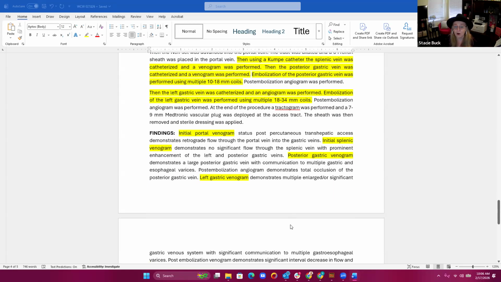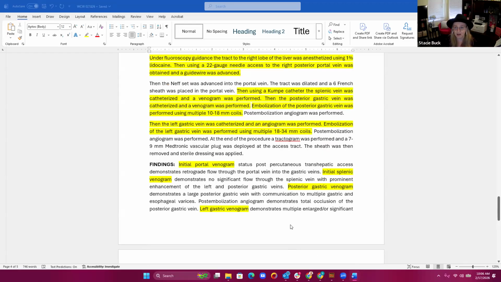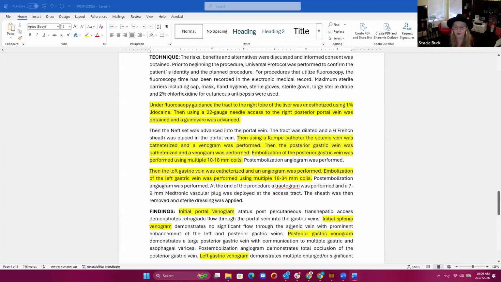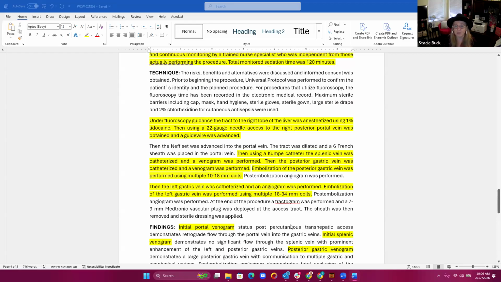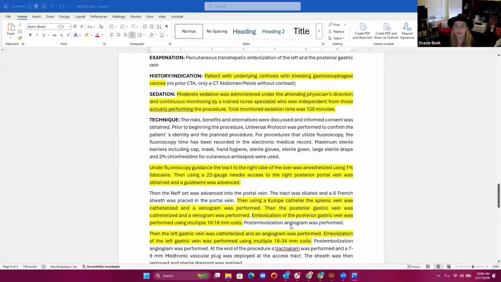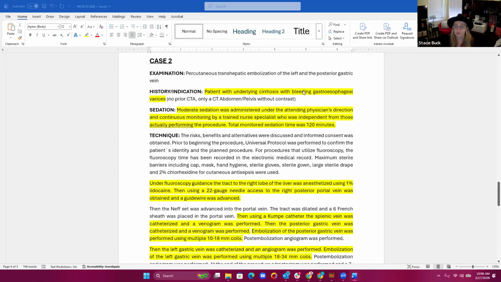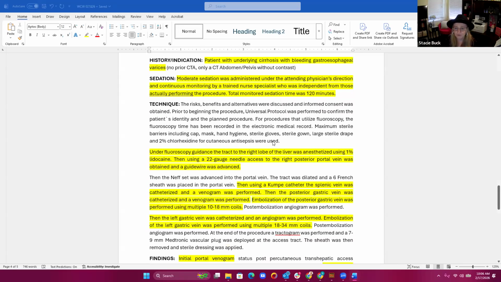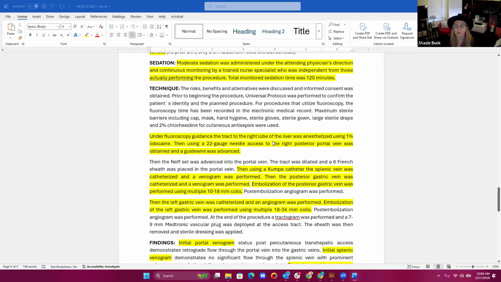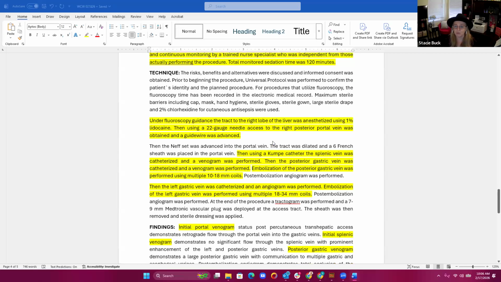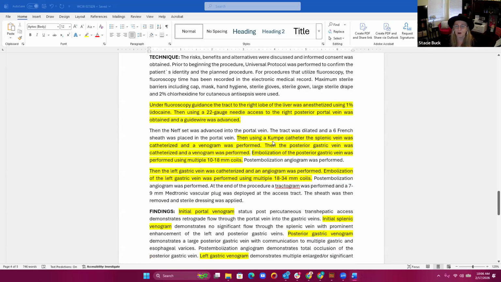So we know that we're going to code for all of that imaging that occurred. So we know we're going to code for our imaging, our embolization, our clinical indication. If we go back up to the top, it was for the bleeding varices. So that's going to end up being a 37244 for the bleeding varices. So the embolization code, very straightforward. So now let's talk through our catheterization codes and our imaging codes.